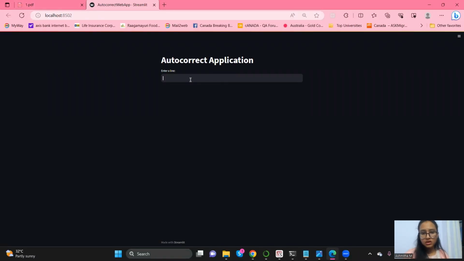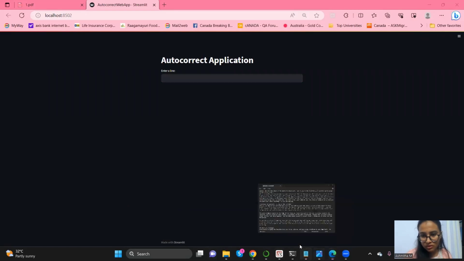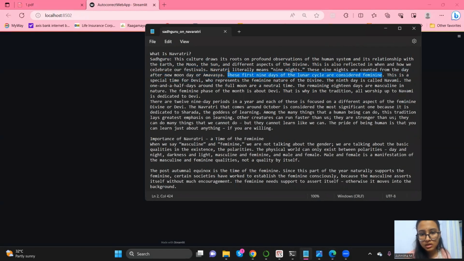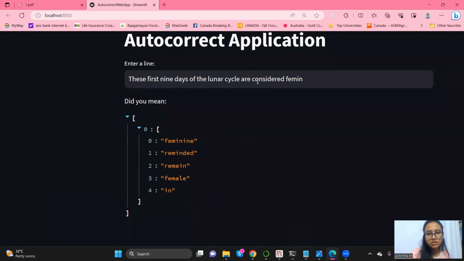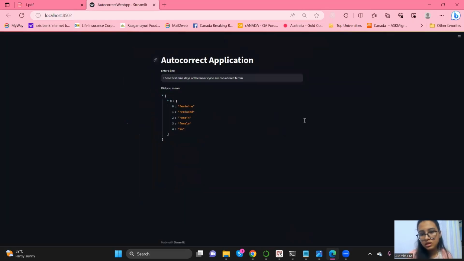Here, what you can do is write a line. For example, let's open the text. I am taking this line, okay? These first 9 days of the lunar cycle are considered feminine. So the first one is feminine, reminded, remain, female, in. So obviously, this is the right choice. That's about it, guys. That's how you basically design an autocorrect application. Thank you.